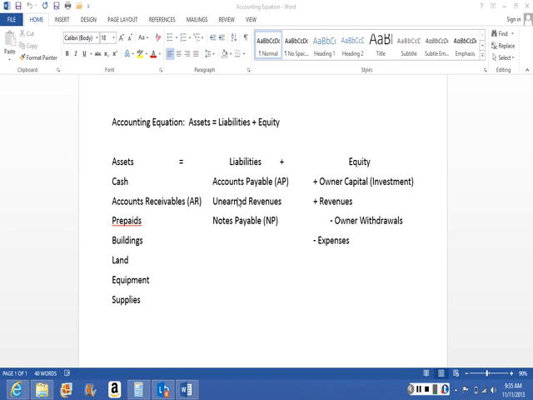The next example of a liability is unearned revenues. Unearned revenues are money we receive in advance of doing anything for it. For example, who here has ever purchased a magazine subscription, say for a year's worth of magazines, or purchased a newspaper subscription for however long?